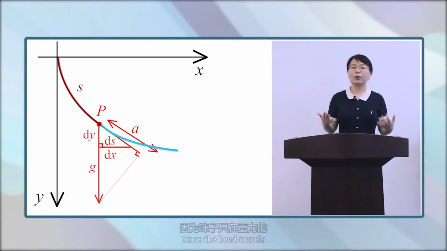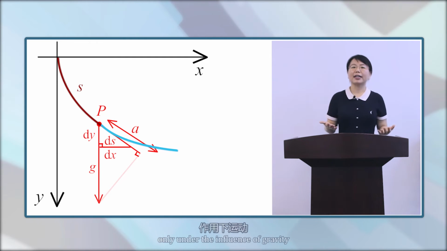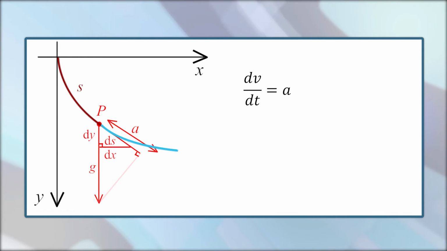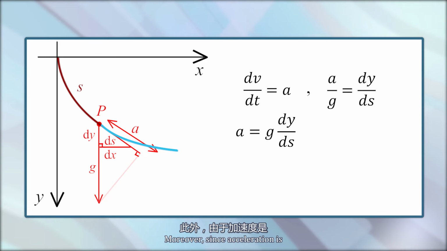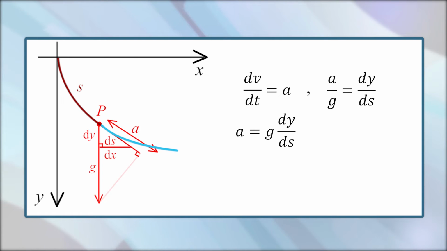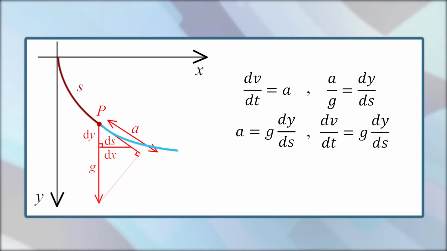Since the bead travels only under the influence of gravity, then a over g equals dy/ds. In other words, a equals g times the derivative of y with respect to s. Moreover, since acceleration is the derivative of velocity, this is the same as dv/dt equals g times dy/ds.